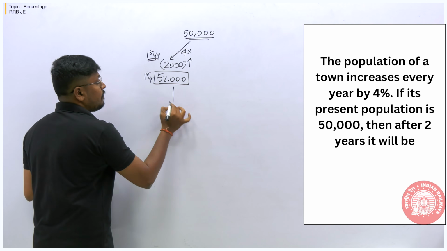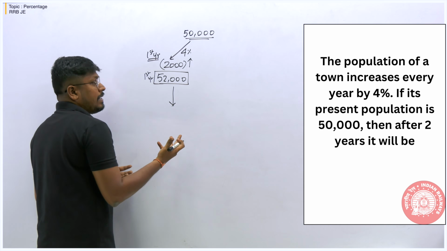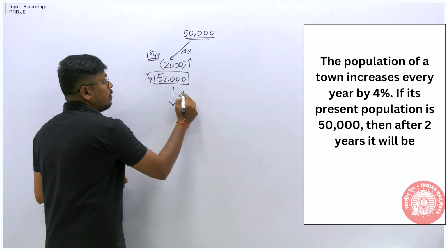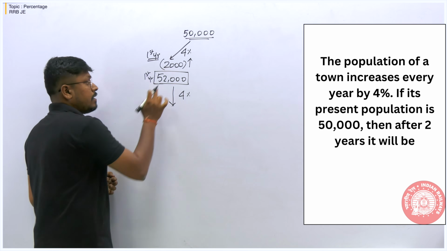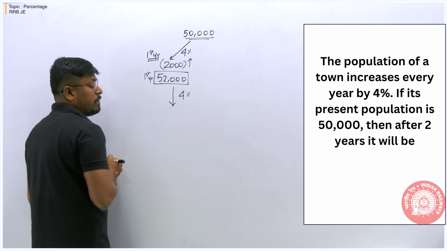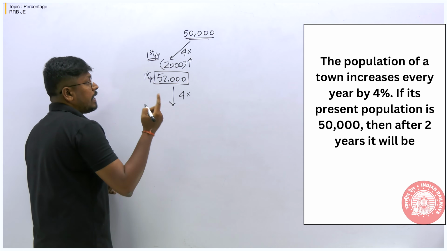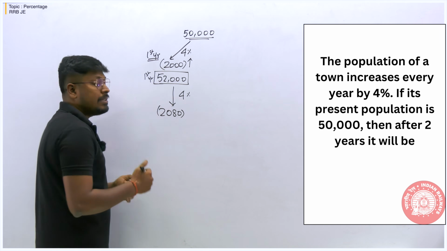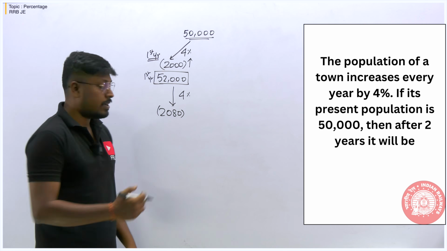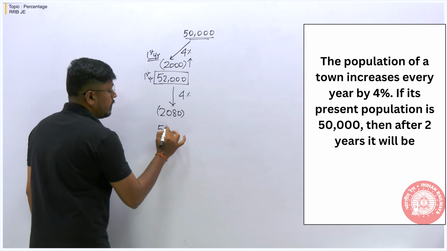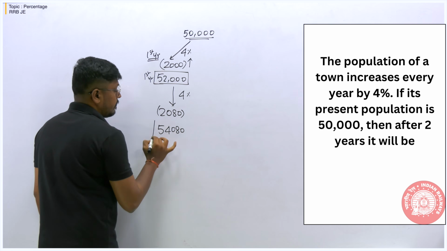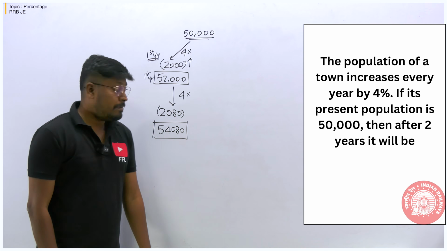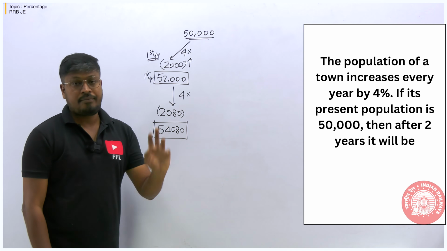So similarly, we have to find for the second year. The percentage is not getting changed. Every year there is an increase in population by 4%. So again, what is 4% of the previous year? So 52,000, 1% will be 520, 4% will be again 2080. So 2080 will be the population increase in the second year when compared to the first year. So add 2080 to it. So 54,080. So finally we can say that 54,080 will be the total population of the city after 2 years.